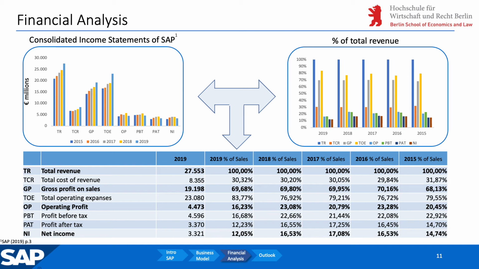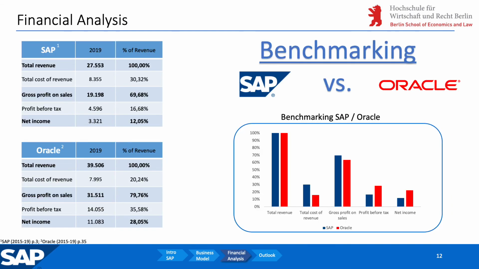But again, you see an increase in total operating expenses and because of that a following decrease in operating profit. Furthermore, the net income dropped almost 5% from 2018 to 2019. This seems very worrying because the relative net income displays how much SAP retains on each euro sold.